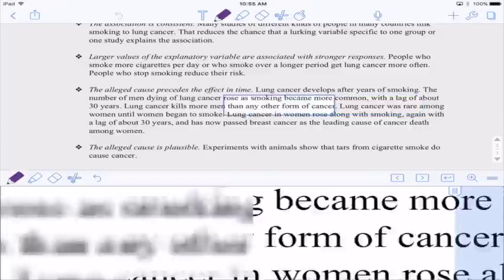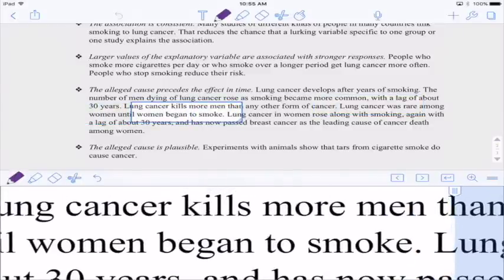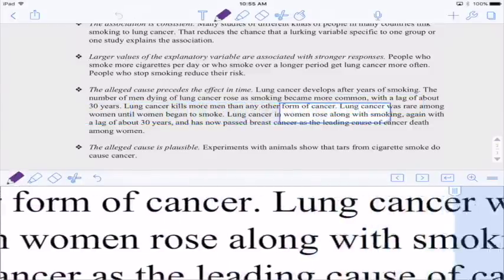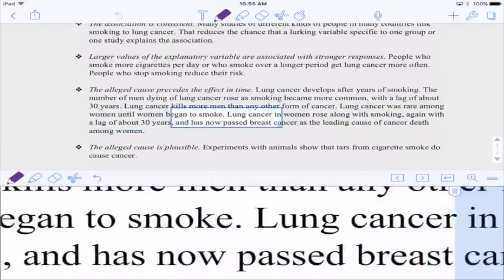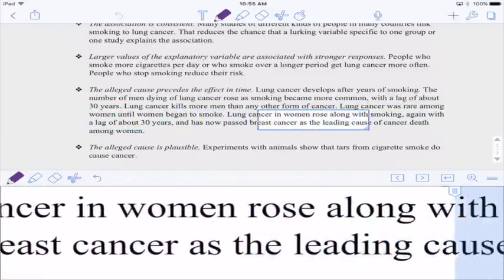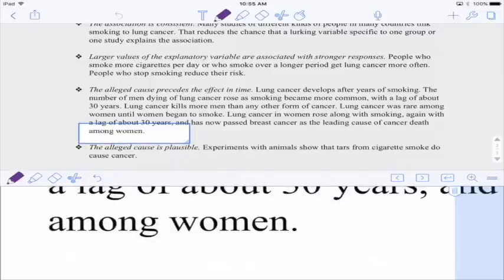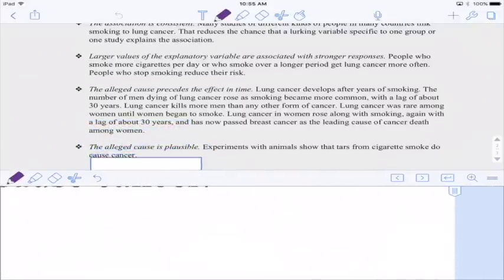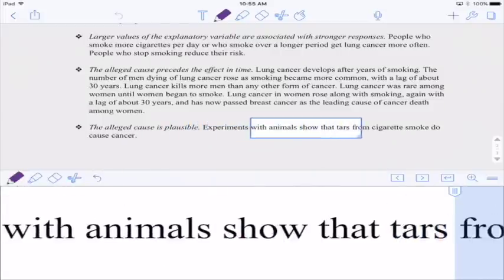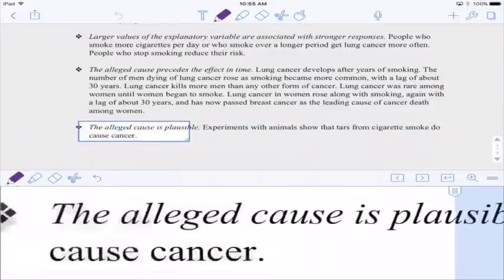Lung cancer was rare among women until women began to smoke. Now lung cancer in women rose along with smoking, with a lag of about 30 years, and now has passed breast cancer as the leading cause of cancer death among women. The alleged cause is plausible, so experiments with animals show that tars from cigarette smoke do cause cancer.